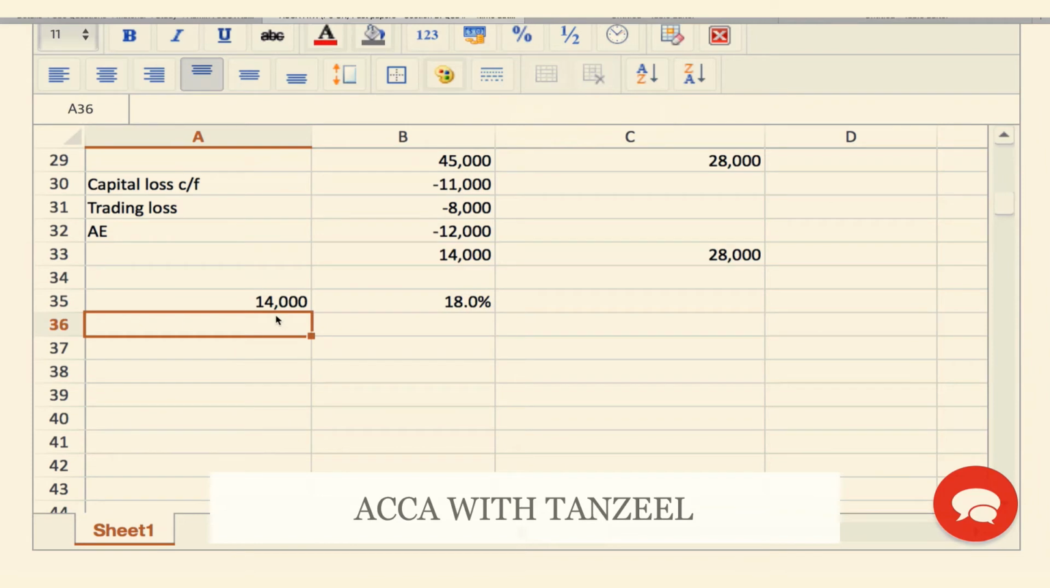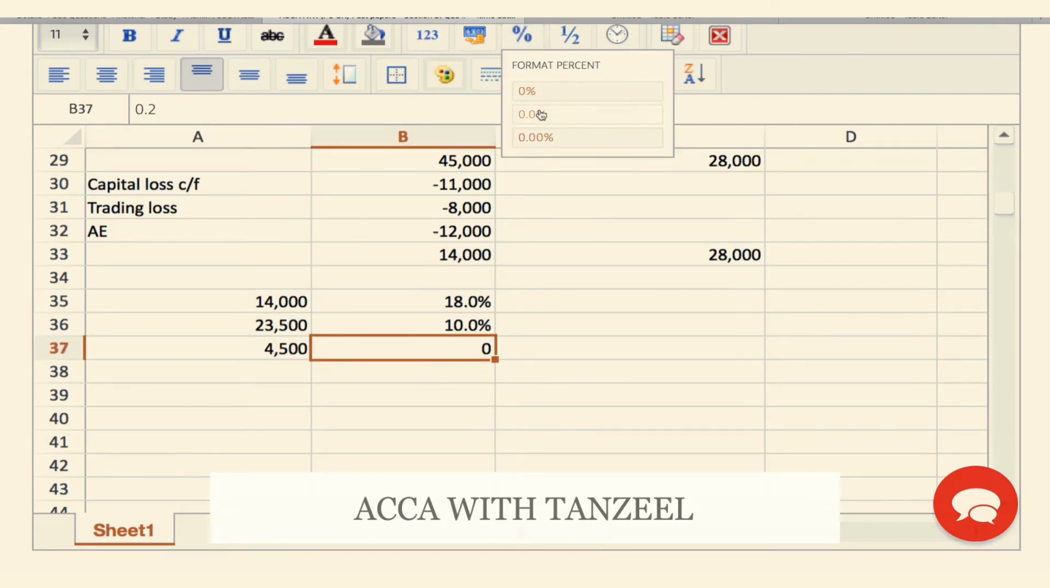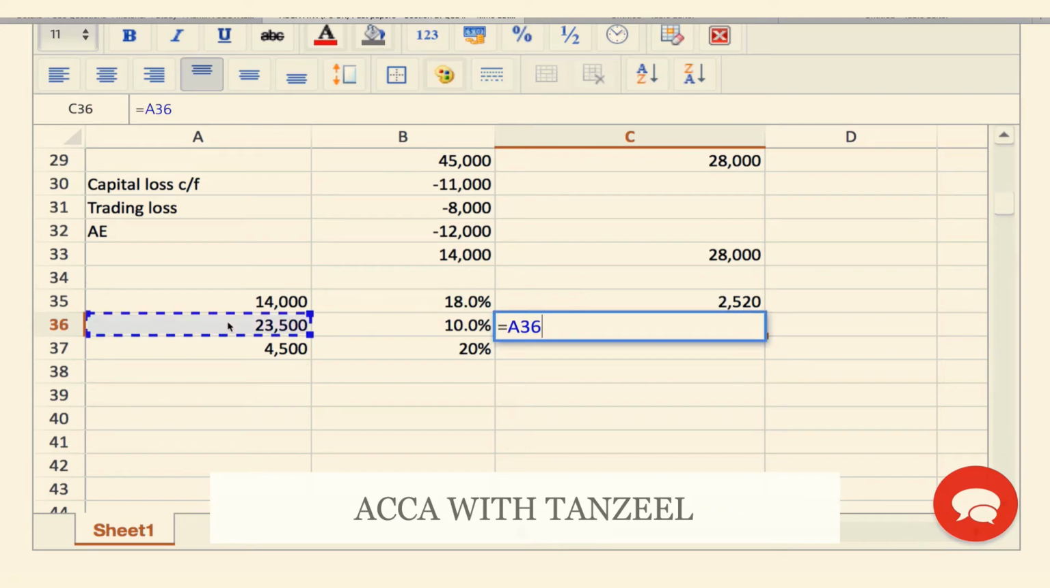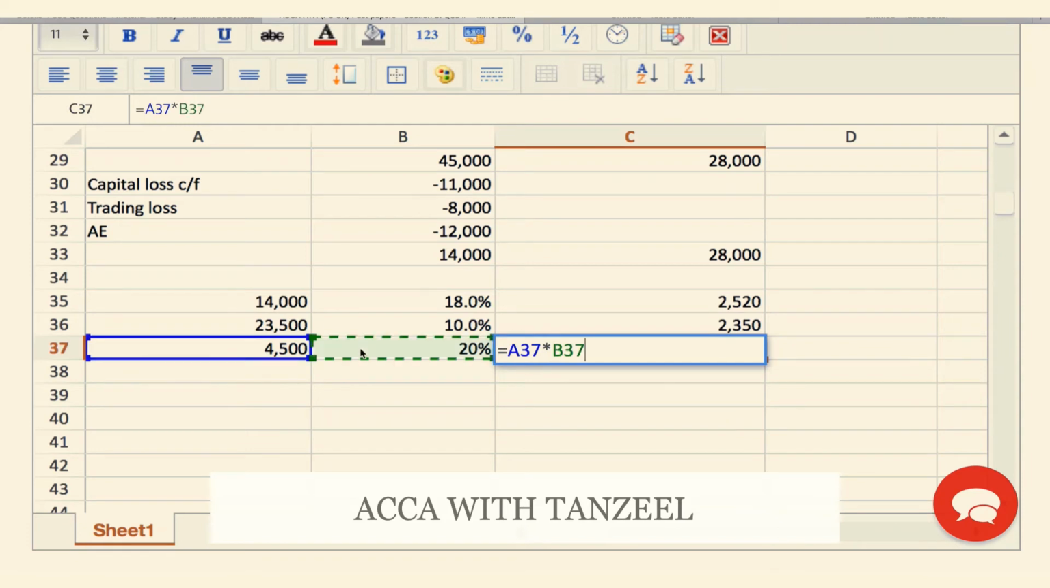How much of the basic band do I have remaining? My basic band is 37,500 minus what I've used already. 23,500 will be at the 10% rate, which I'm going to put over here. And then it's just the remaining gain minus what fell into the basic band. This will be at the 20% rate. So how much tax is going to be payable if I use the trading loss? This multiplied by this, here again this multiplied by this, and here again this multiplied by this.